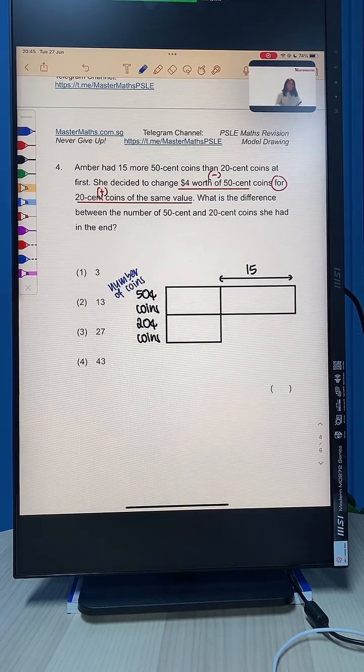Okay, any ideas? $4 worth of 50-cent coins. Do we know how much that is? Can you all type it in the chat? How much or how many coins is $4 worth of 50-cent coins? How many coins is that? You all know?